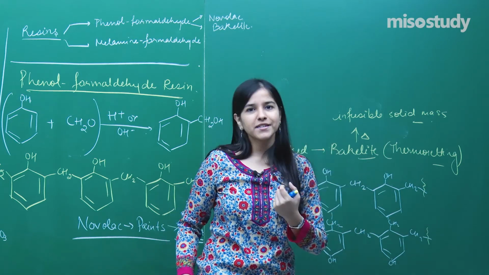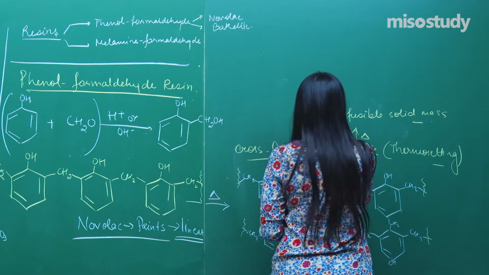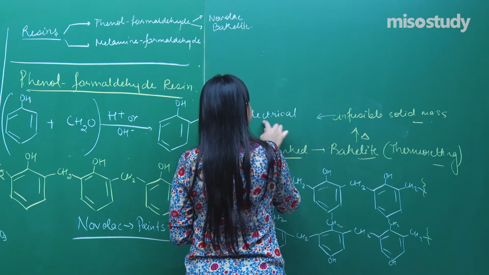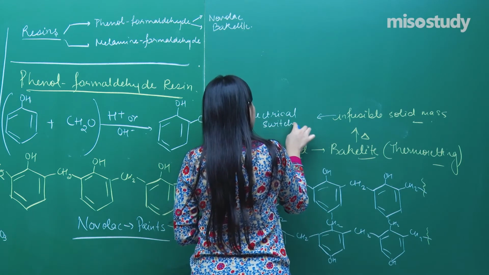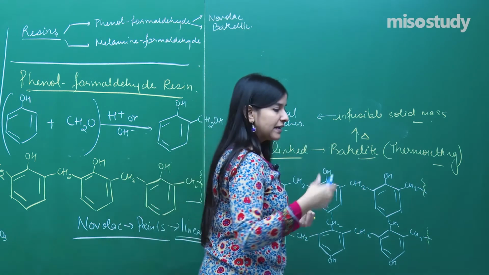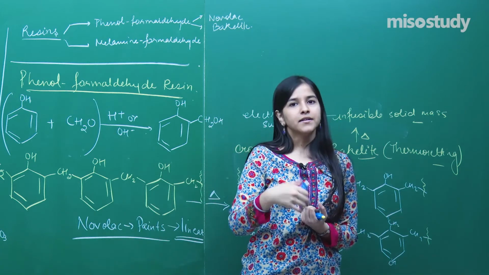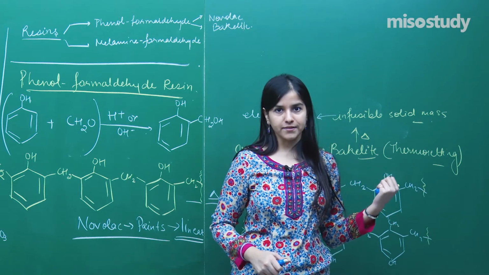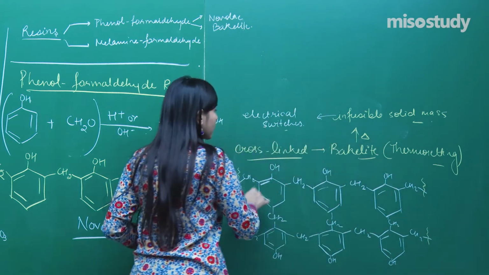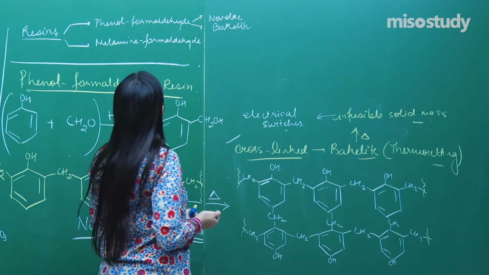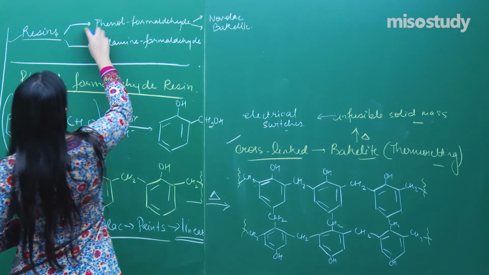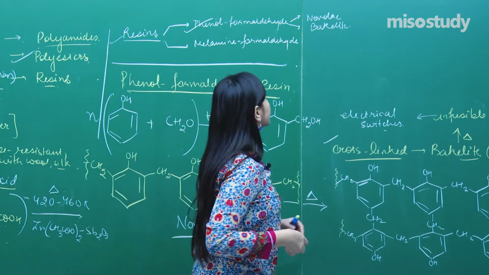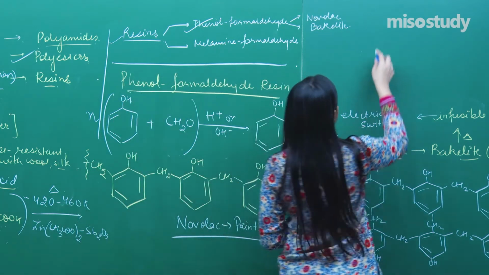One of the very prominent examples is electrical switches, as I told you. Electrical switches, the handles of the doors, and in many other places this particular substance is used. So this is known as bakelite. I hope everybody is clear with the bakelite. Now we are through with resin number 1, the phenol formaldehyde resin. I am now left with the melamine formaldehyde. Let's see.